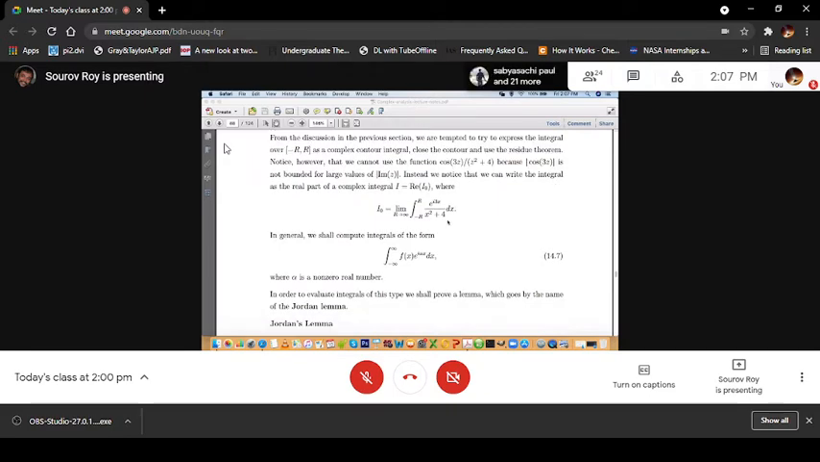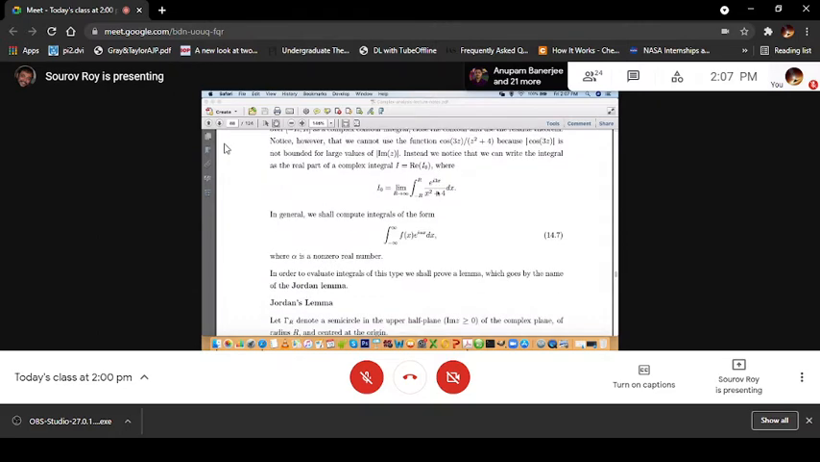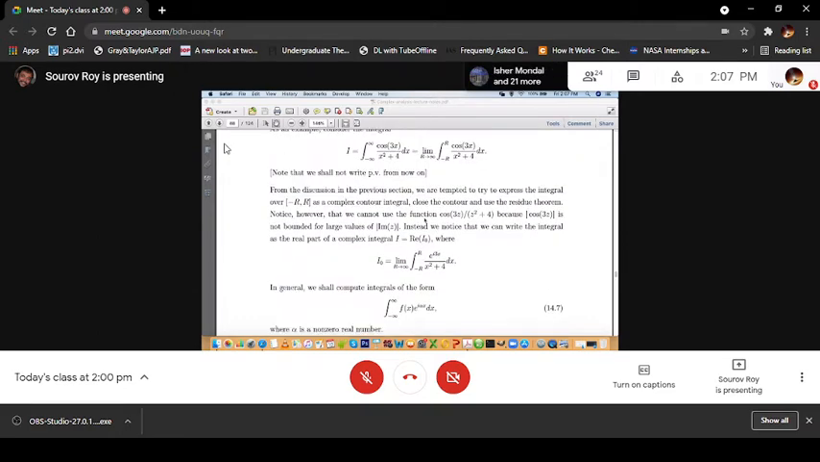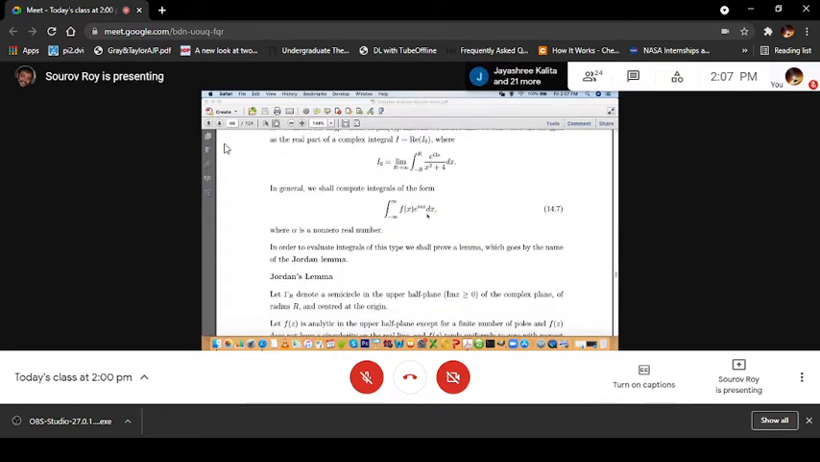So for example, this one is a real part: cos 3x plus i sin 3x, we just take the real part, and you get this cos 3x term. So in general, we shall compute integrals of the form minus infinity to plus infinity of f(x) e to the power i α x dx. This is the type 3 integral that we will be discussing, where α is a non-zero real number. Now, this is a class of integrals. In order to evaluate integrals of this type, we shall prove a lemma which goes by the name of Jordan's lemma. So let us first discuss Jordan's lemma, and then we will proceed.